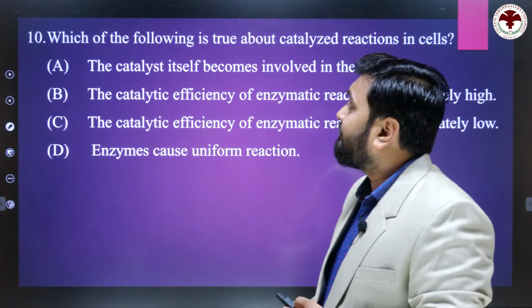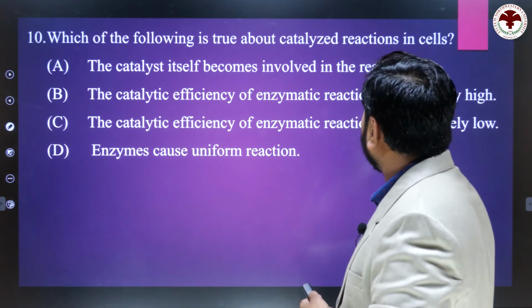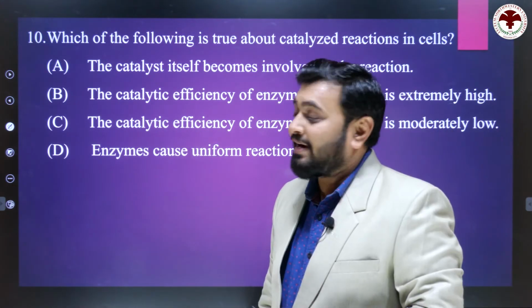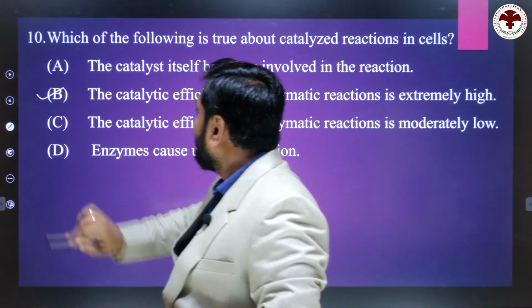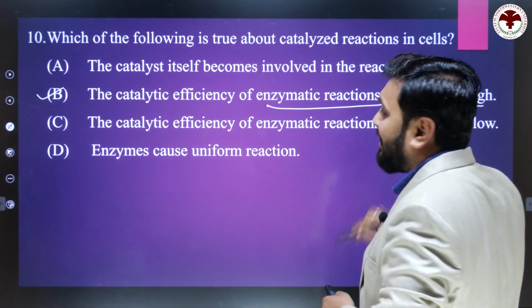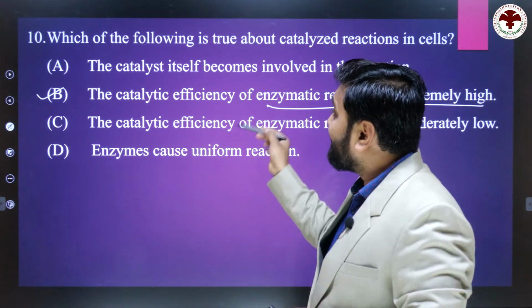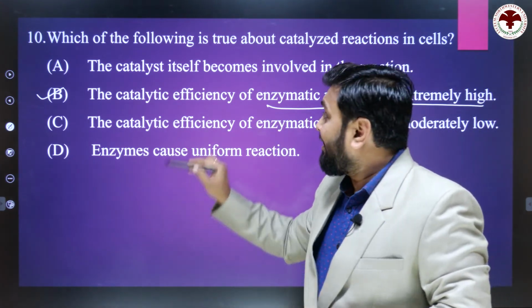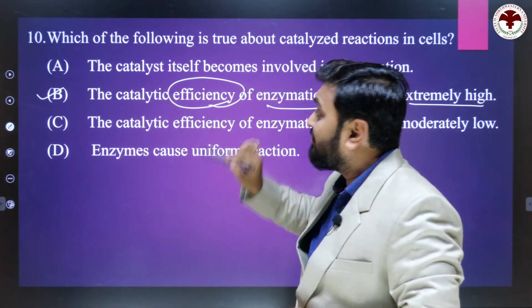So next question: which of the following is true about catalyzed reactions in the cell? So the right answer is B. The catalytic efficiency of enzymatic reaction is extremely high. We know that if an enzyme enters the catalytic reaction, the efficiency of the reaction becomes high.